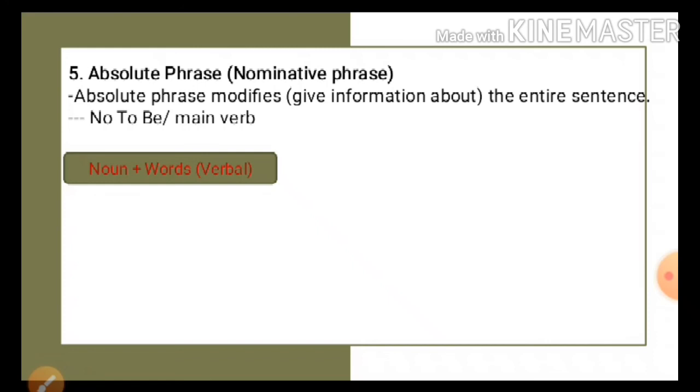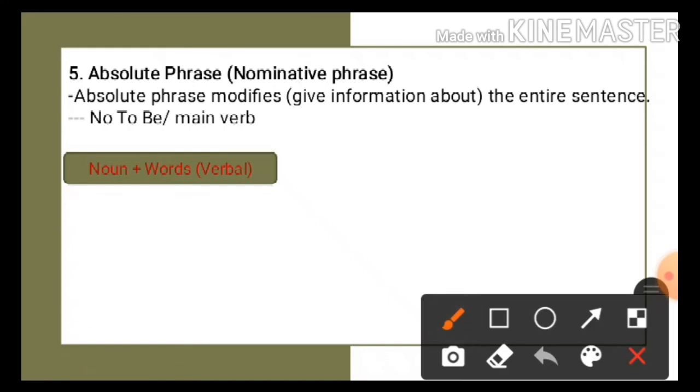What does it mean, noun plus words? Well, just to let you know, the structure is noun plus verbal. What is verbal? Verbal is participle. Okay. So what is a participle? A participle is a word that looks like a verb. Let me give you an example of a participle.